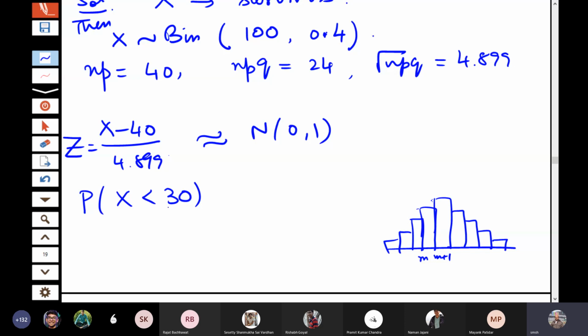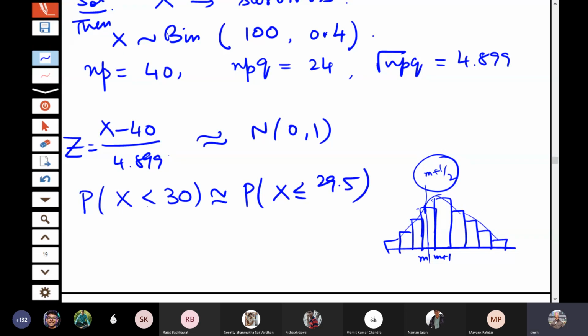So if I am approximating it by a continuous distribution, a wise approach is to take the midpoint, so we take M plus half. We approximate it by the probability X less than or equal to 29.5, because this can be written as X less than or equal to 29 or X less than 30.